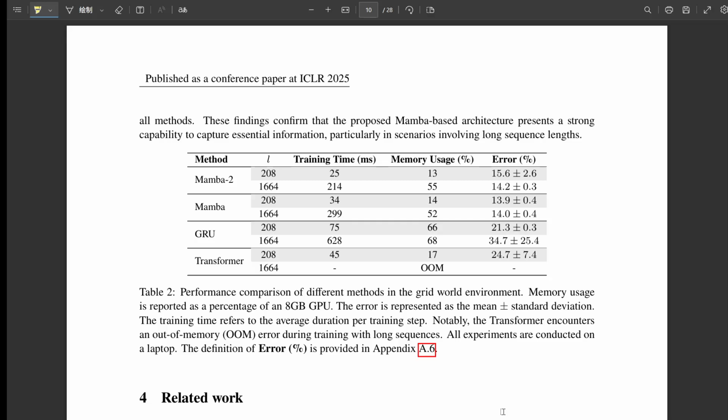It absolutely did. On the longest sequence length they tested, 1,664 steps, the transformer just failed. It ran out of memory on their hardware. Out of memory error, the classic sign. Exactly. Meanwhile, Mamba and Mamba 2, thanks to their linear O(L) scaling, handled the 1,664 step sequence just fine, no memory issues. It's a very direct demonstration of Mamba's advantage for the kind of long horizon modeling needed for more complex RL tasks.